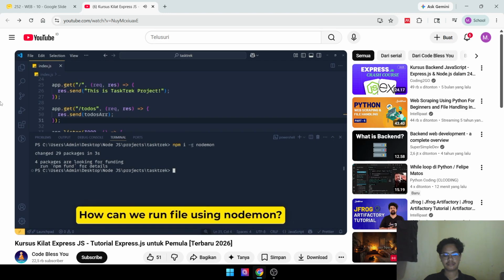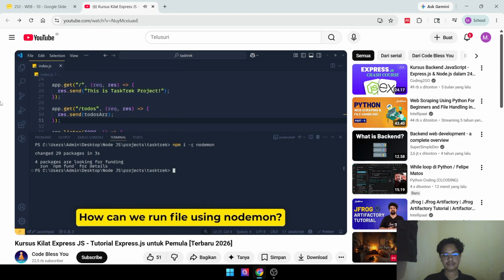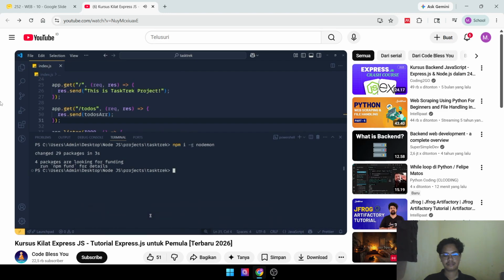Now how can we run a file using nodemon? Let me show you. So in the terminal, previously we were running the file using node index.js. Now for nodemon, we write nodemon index.js. Simple as that. See, here we get our nodemon version and for restarting, we can enter rs. Also, it is telling us watching path period, which means the root of this project. After that, it is watching extensions like JS, MJS, CJS, JSON, etc.